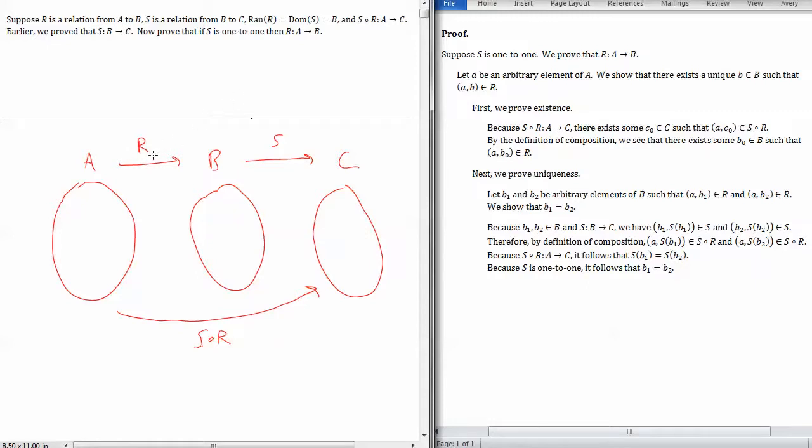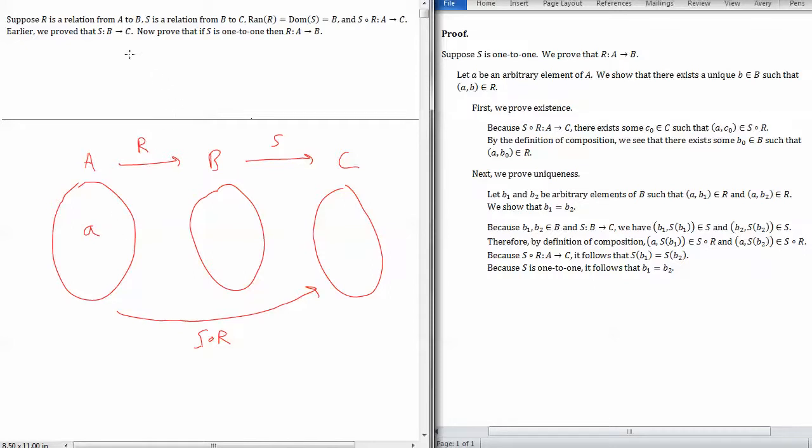In order to show that R is a function, we have to take an arbitrary element A in A, and we have to show that there exists a unique element in the set B such that A maps to B under R, or such that (A, B) is an element of R. So there's an existence part and a uniqueness part. For existence, we can use the fact that, and by the way, you can follow along in the proof over here as I explain this.